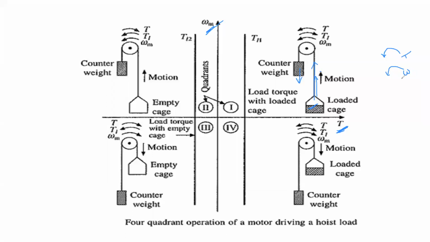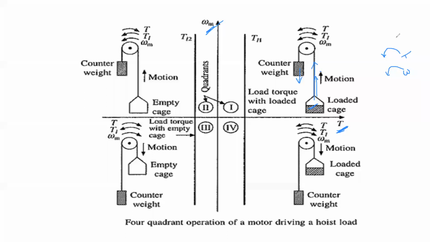So now listen carefully. It is the first assumption in this topic for quadrants. Whenever you are considering any parameter and you have to say whether the parameter is in positive direction or negative direction, first of all, you have to observe the rotation speed direction. If it is in clockwise direction, take it as negative. If it is in anti-clockwise direction, take it as positive. Now tell me, this torque is in anti-clockwise direction or clockwise direction?